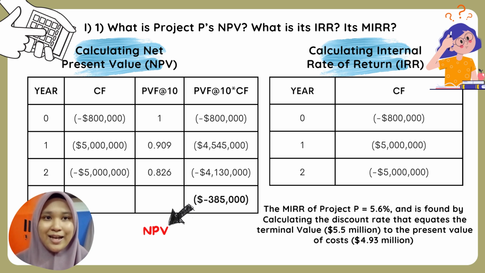I guess that you guys are unclear with this statement, so I'm going to show you the next slide for a better explanation. Next, the MIRR of project P. The MIRR of project P is 5.6%, and it is found by calculating the discount rate that equates the terminal value of $5.5 million to the present value of cost, $4.93 million. So it is shown that the MIRR value is 5.6%.